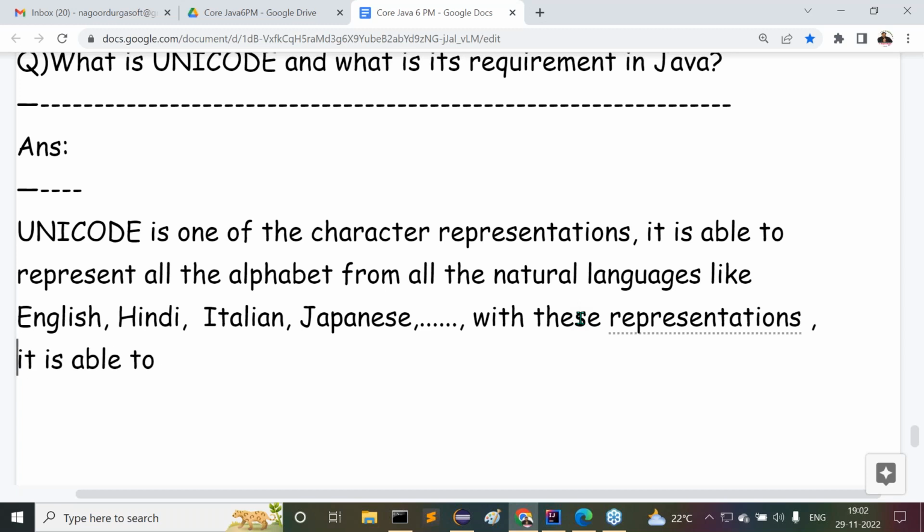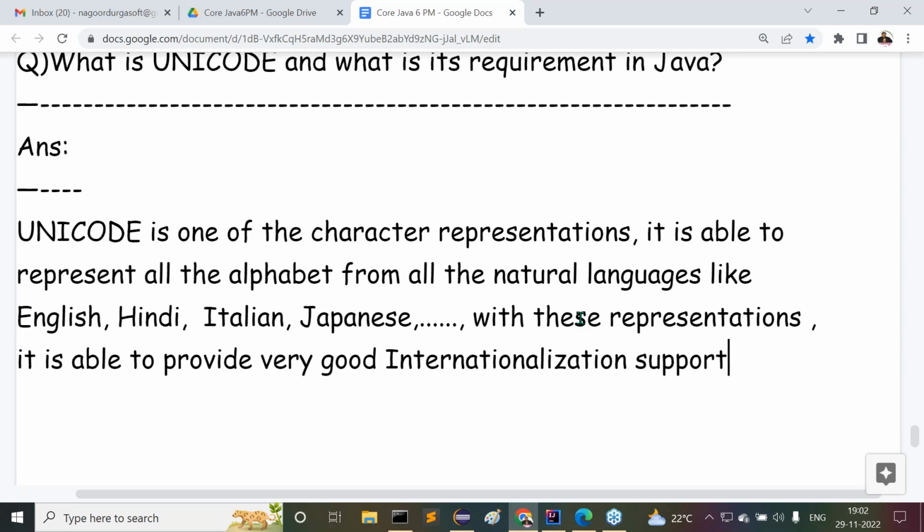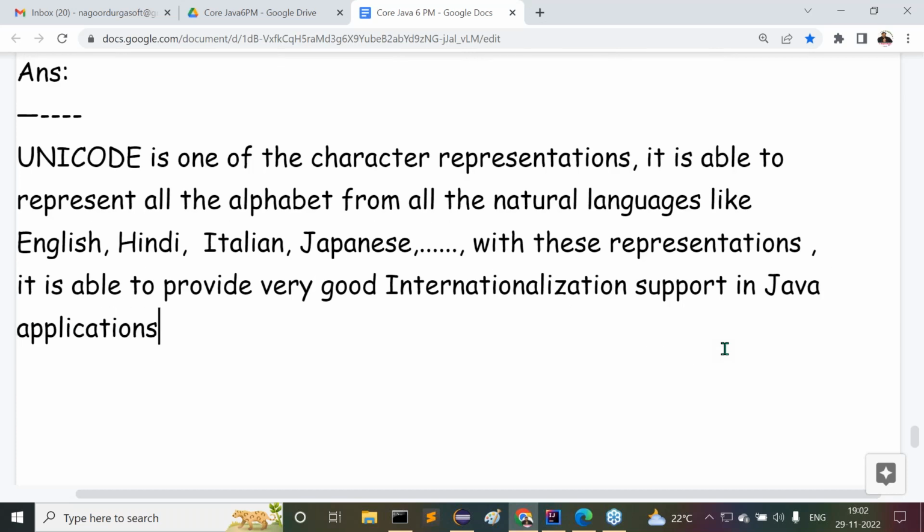With these representations, it is able to provide very good internationalization support in Java applications. Guys, got my point here clearly?